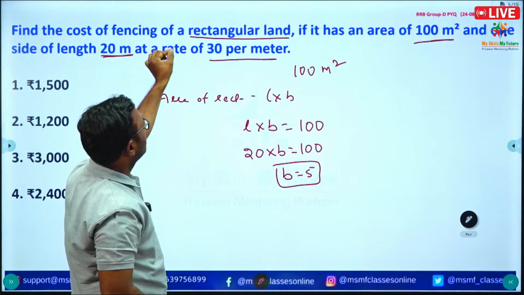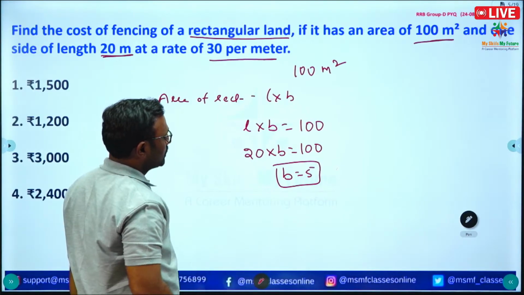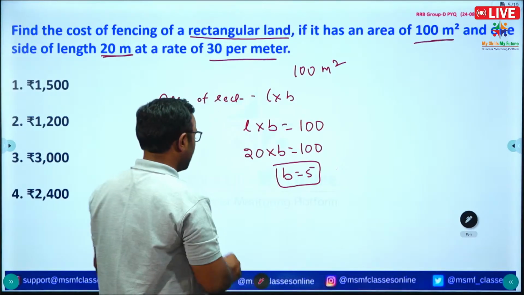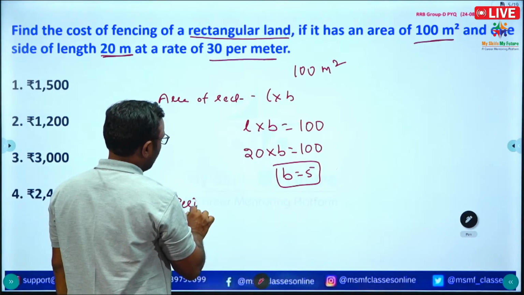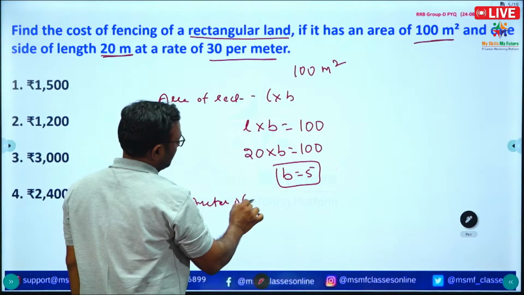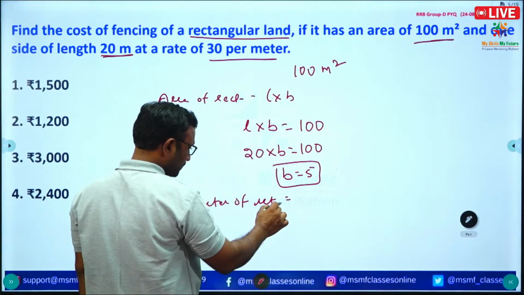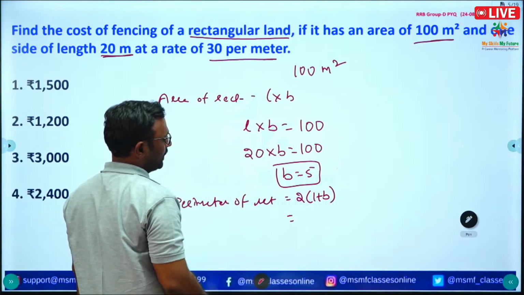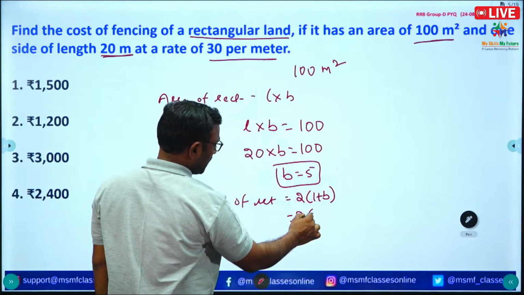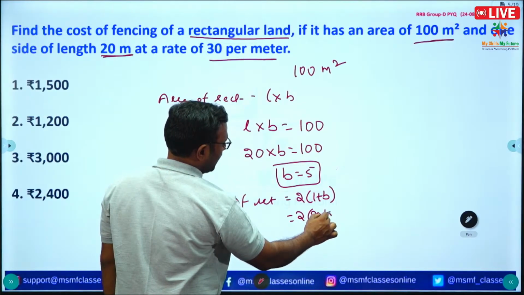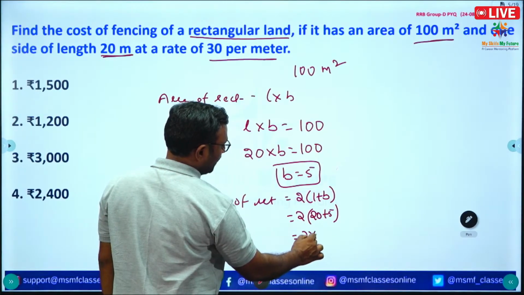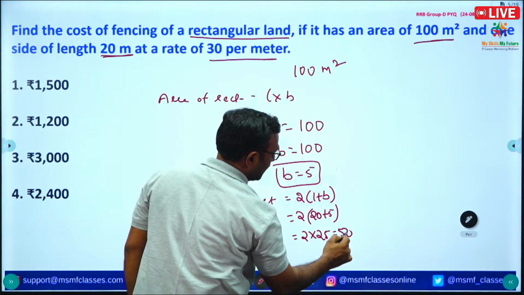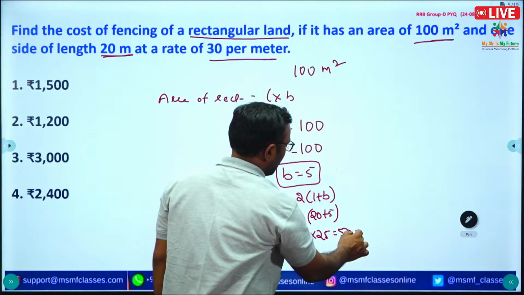Find the cost of fencing of rectangular land. So we just need to find the perimeter. Okay. So perimeter of rectangular is equal to 2 into length plus breadth. So 2 into length is 20, breadth is 5. So 2 into 25 we get 50 is the perimeter. Okay, 50 meters is the perimeter.